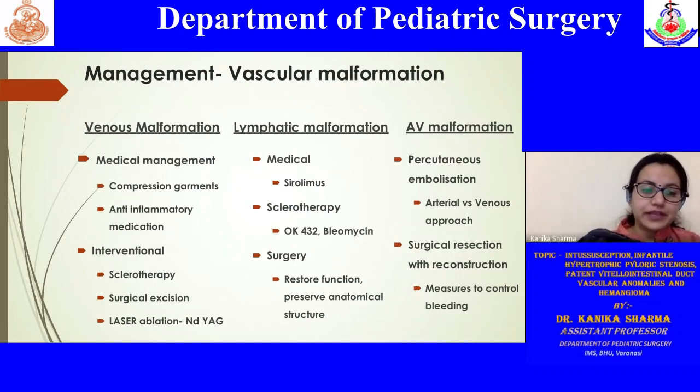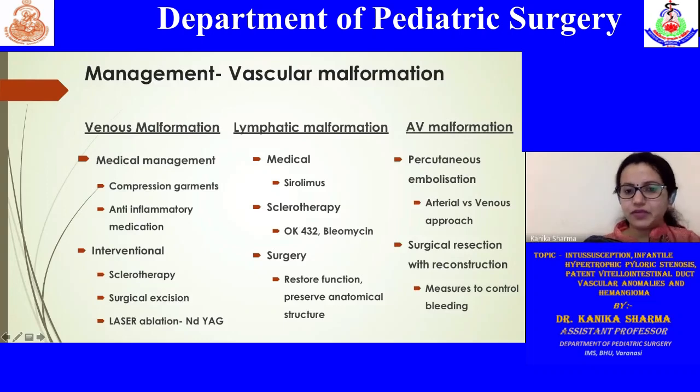Now, coming to the very last part, the management of these vascular anomalies. With the venous malformations, you rarely go for surgical excision. Surgical excision is usually reserved for cases where you have a disfiguring entity. Otherwise, they are usually managed with compression or anti-inflammatory medications, with some intervention such as sclerotherapy or laser ablation. While surgical excision is again, as I told, reserved for cases where you have a disfiguring entity.